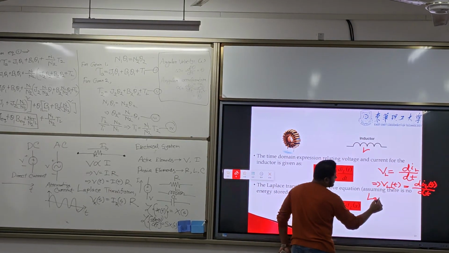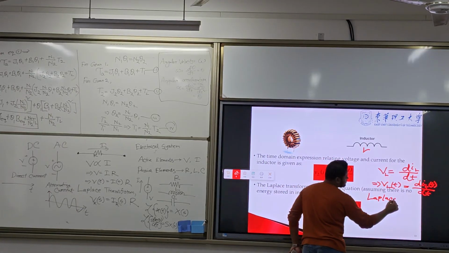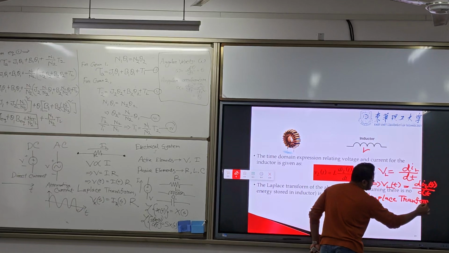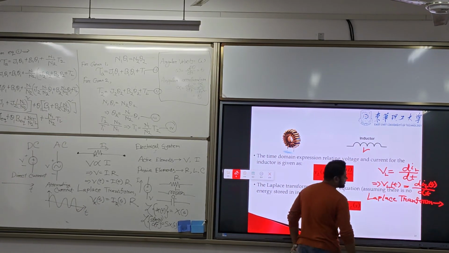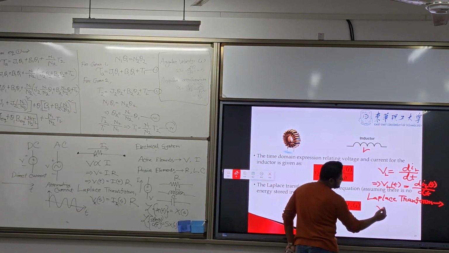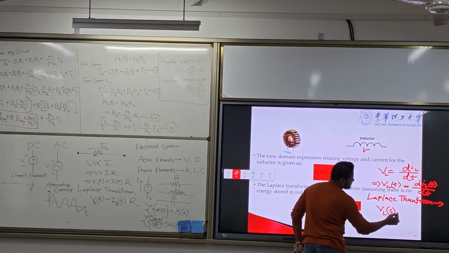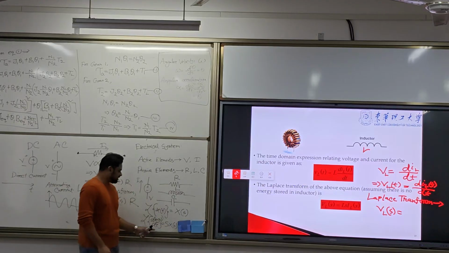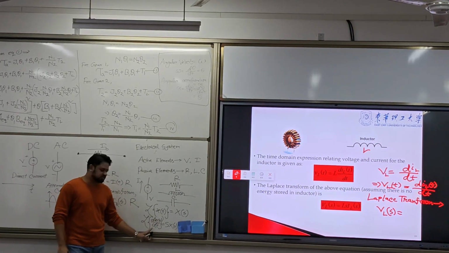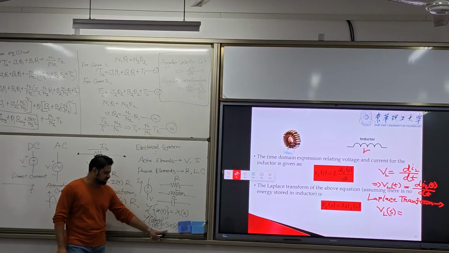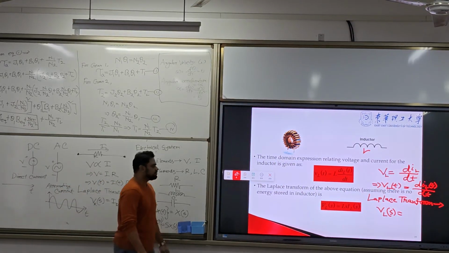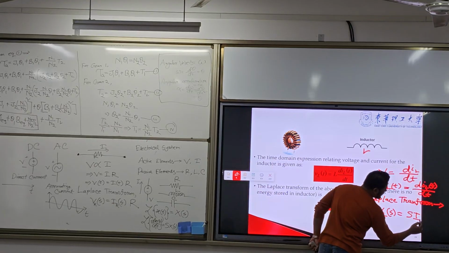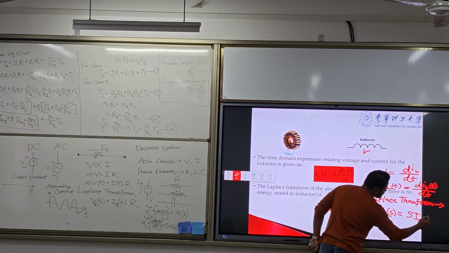Now apply the Laplace transform. If you use the Laplace transform here, this v_L(t) will be V_L(s), and di_L(t)/dt, the derivative, gives an S term. So it is S into I_L(s).